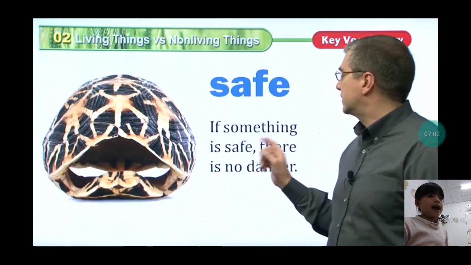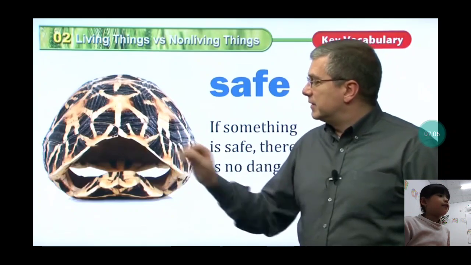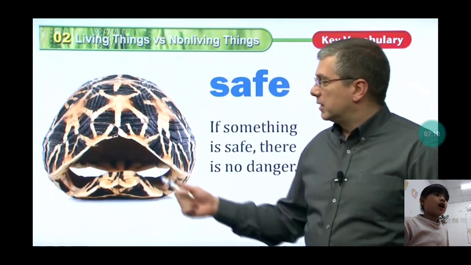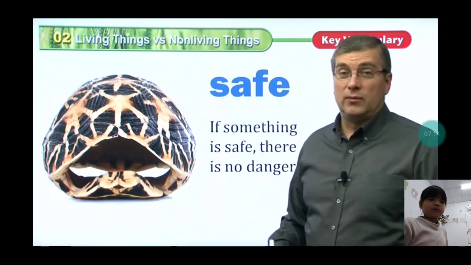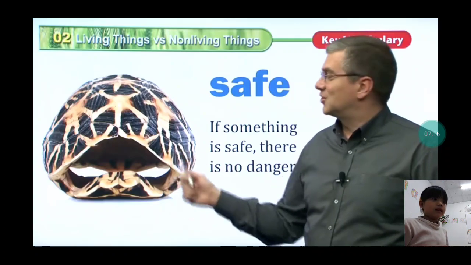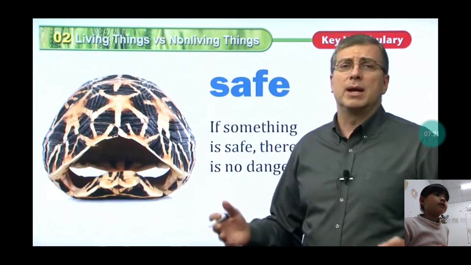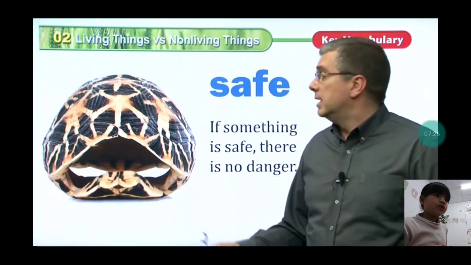Okay, let's see. We have safe. What is safe? If something is safe, they have no danger. Because here is the shell of the turtle. As you can see, the turtle lives inside.